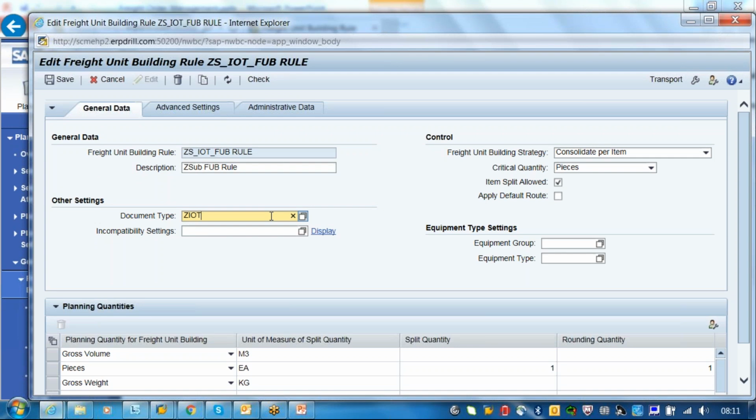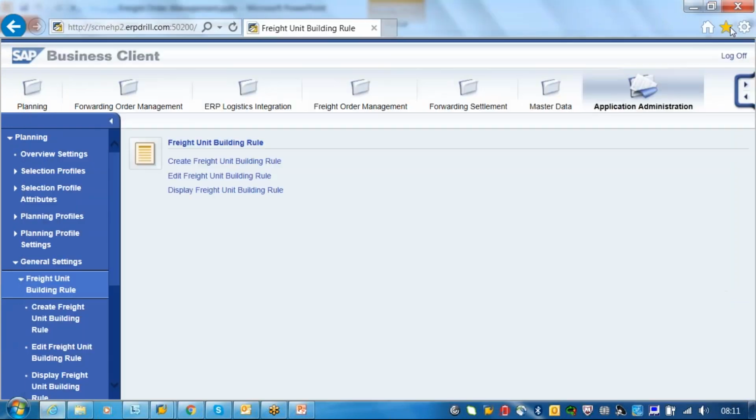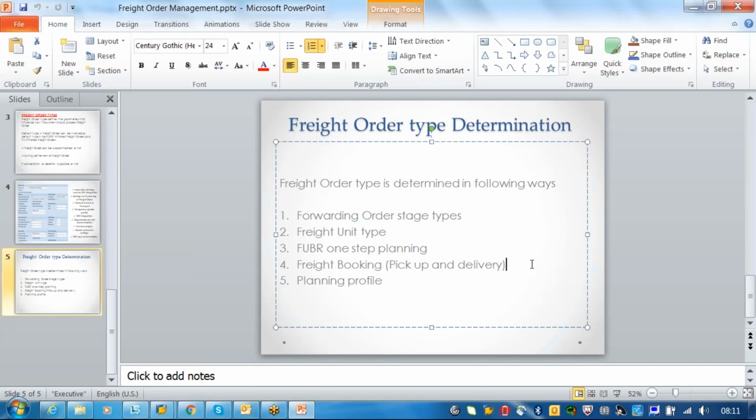This is for one-step planning. The freight order type is here. The next is freight booking, picking and delivery. This is nothing but what you create manually when you are sending.